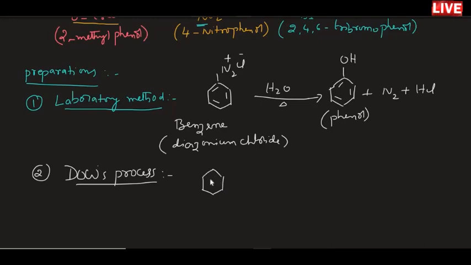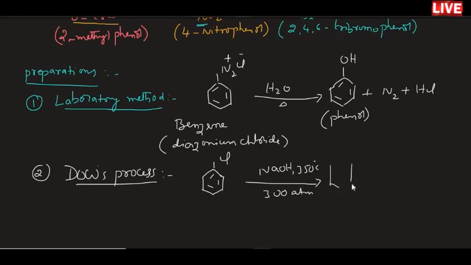In Dow's process, even though the chlorine is present on the benzene ring, it reacts with sodium hydroxide at high temperature, around 350 degrees Celsius, and high pressure of 300 atmospheres. If you apply this, what will happen?